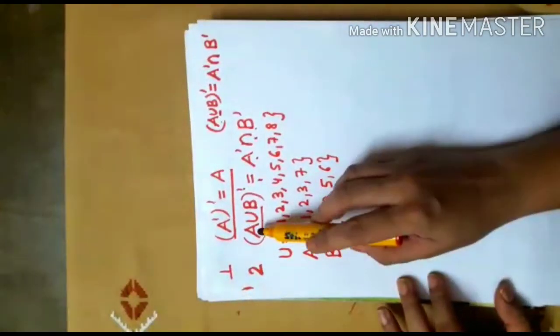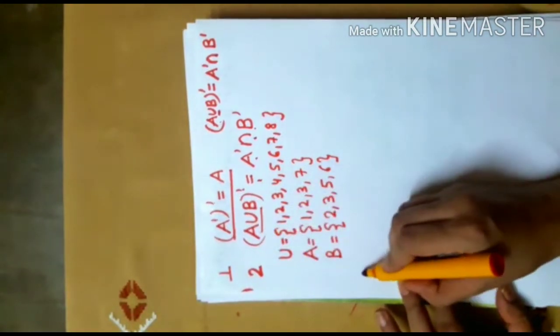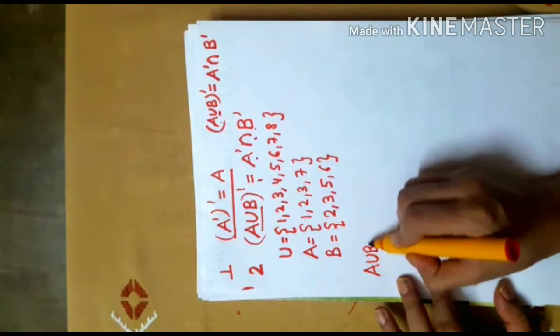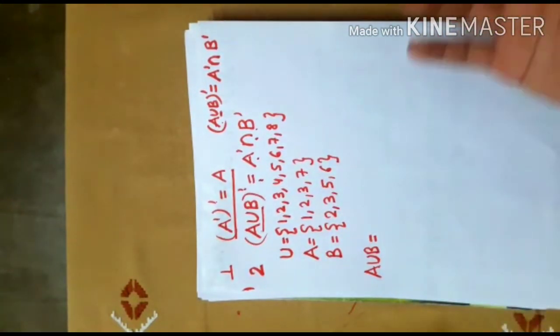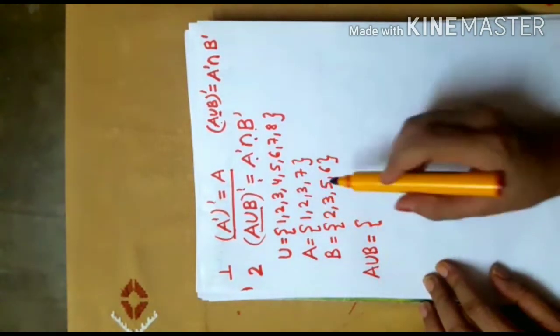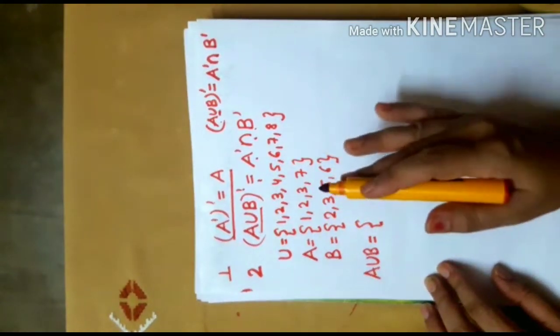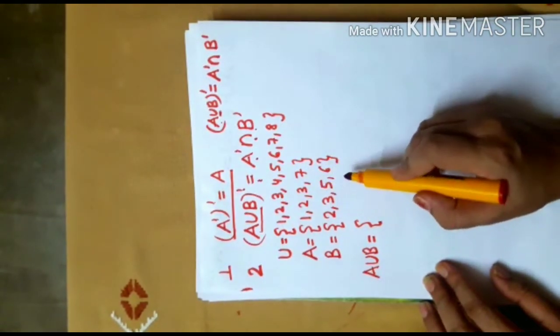Now, in the left hand side, I want A union B. A union B means I have to join A and B. So, I'll write all the elements of set A, all the elements of set B and common elements listed only once.